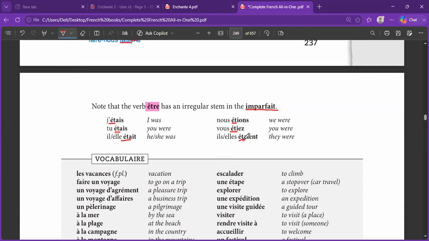So it goes like this: j'étais, I was; tu étais, you were; il était, he was; elle était, she was; nous étions, we were; vous étiez, you were in the plural; ils étaient, they were, the boys; elles étaient, the girls. That's the only thing that we need to keep in mind.